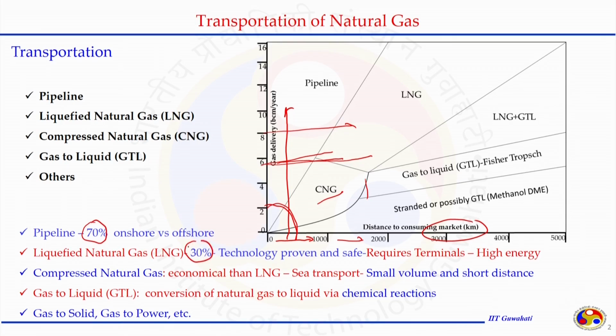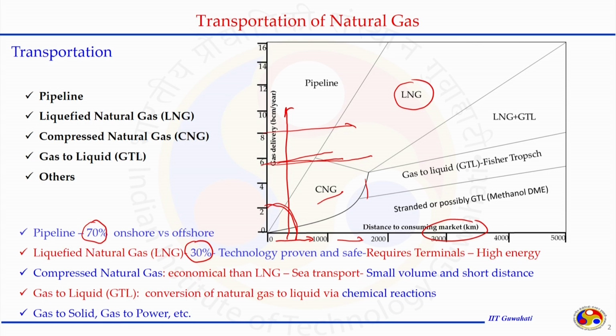Another mode that is mostly used is LNG, liquefied natural gas. And if we see on the crude data, those are available in the literature and summarizes liquefied natural gas accounts the remaining balance of the transportation around 30%. It does not mean other modes are not being practiced. So, LNG mostly account 30% of the gas that is being transported.